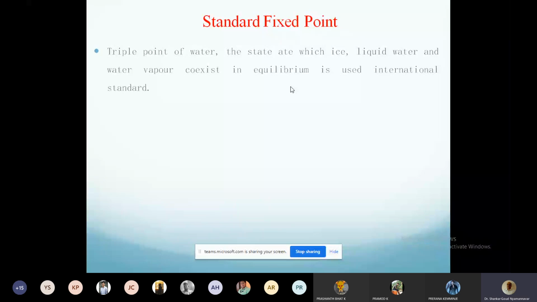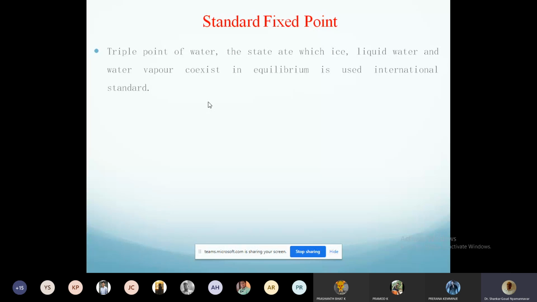Okay, what is the triple point? Sorry, there is a mistake here. This should be "at a", not "ate". Please note this. The state at which ice, liquid water, and water vapor coexist. At this state, whatever temperature you see is called the triple point, and it is fixed.